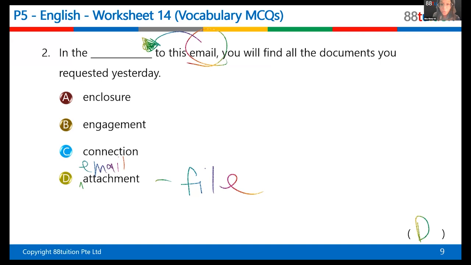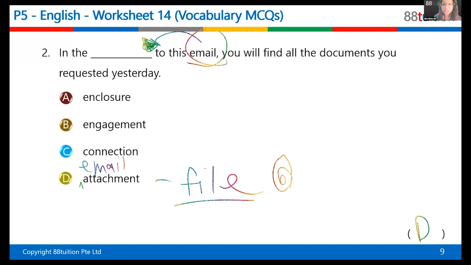Have you all sent an email before where you attach something? Like, for example, if I want to send an email, there's something that looks like a paper pin. It looks like this. So if I click on this, then I will be able to add a Microsoft PowerPoint or a Microsoft Word, and I can send it to some people in PDF or whatever. So I attach a file. So that's what it means. So email attachment means you attach a document, like a PDF document or a PowerPoint document, you email to someone else. So that's the clue.